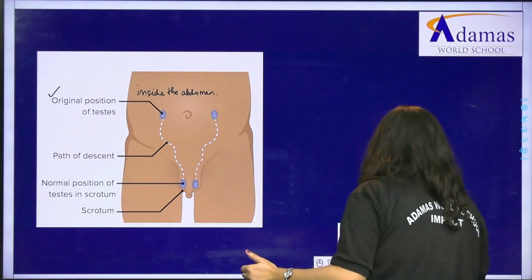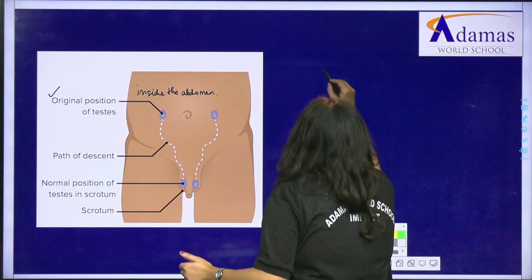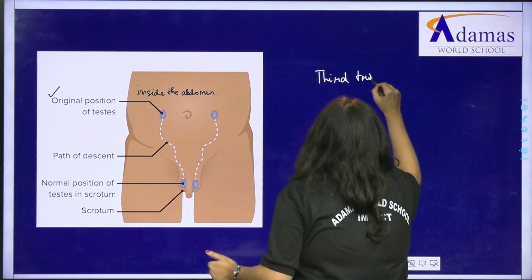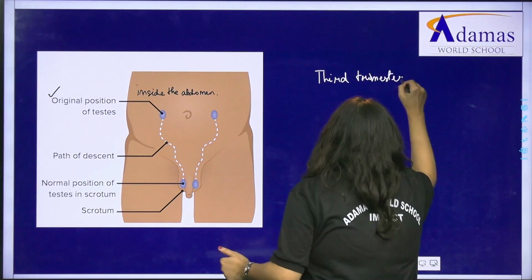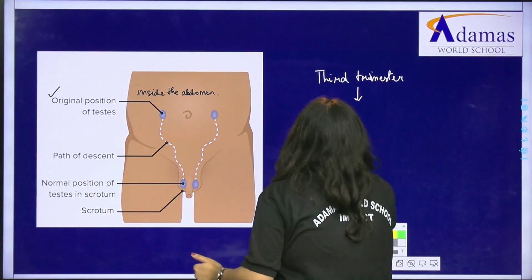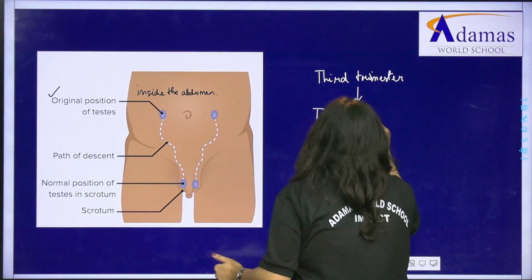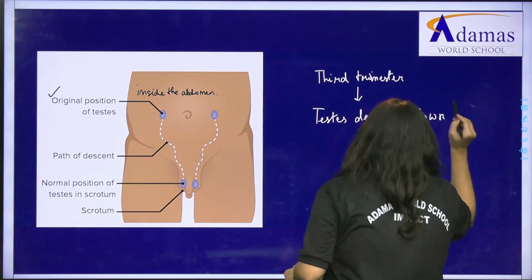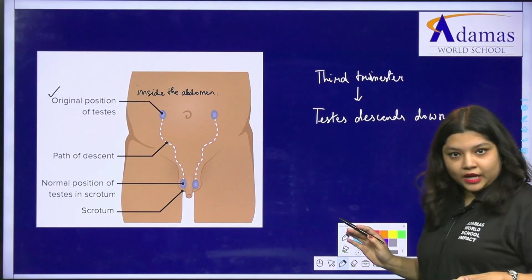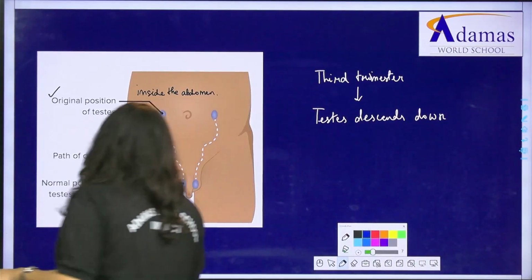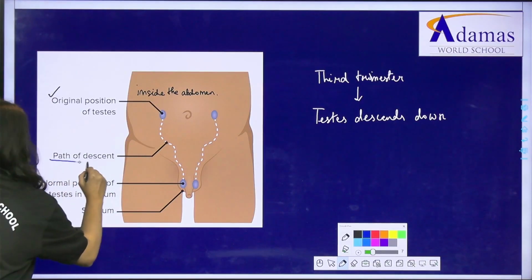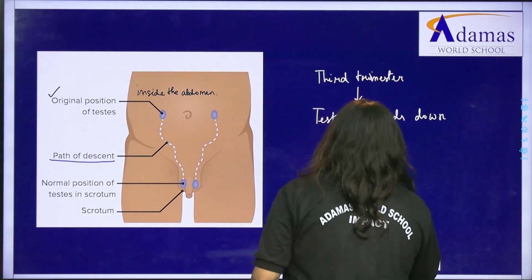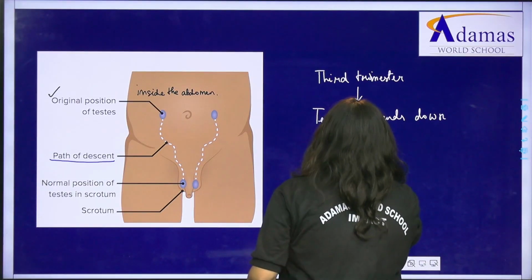But what happens is around the 3rd trimester, what time am I saying? Around the 3rd trimester of pregnancy, during that time, the testis descends down. Okay, in the 3rd trimester, the testis descends down. Now, it doesn't randomly descend down, it follows a very specific path. So, as you can see here, there's a path of descent. So, what is this path of descent known as? This is known as the inguinal canal.